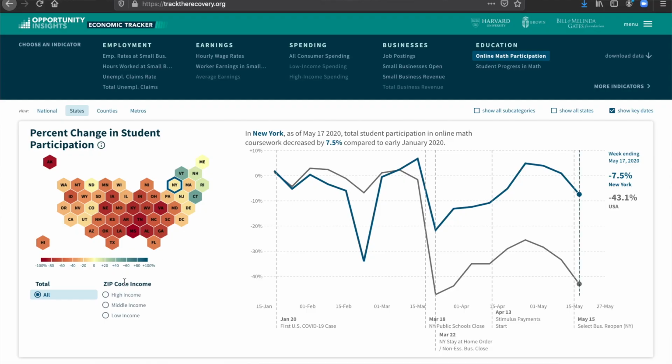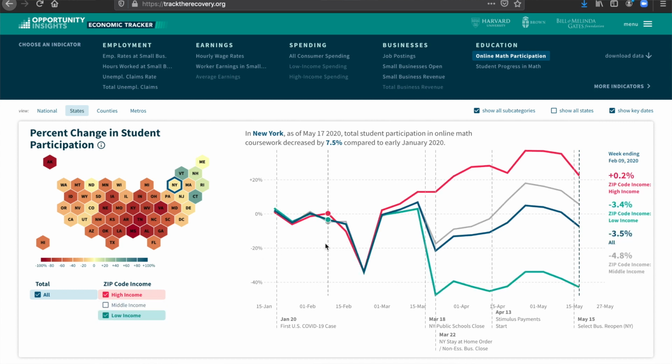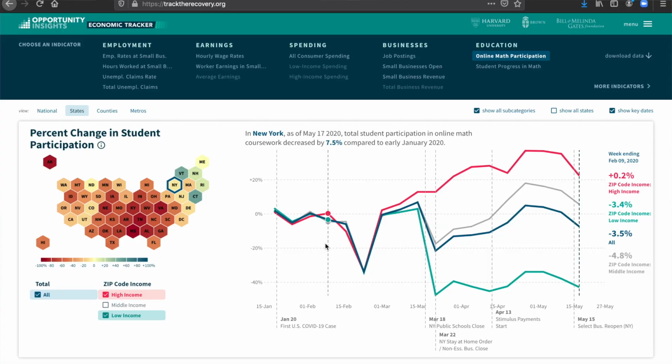So within New York, if I click on show all subcategories, high income communities have seen an uptick in this engagement with this platform, whereas low income communities have seen a very significant drop off. Right? It could be the case that in lower income communities where there are more essential workers who can't stay at home, students have a more difficult time transitioning to out of school learning because the parent isn't there to assist them. In some communities, especially rural areas, it might be due to overall broadband access.